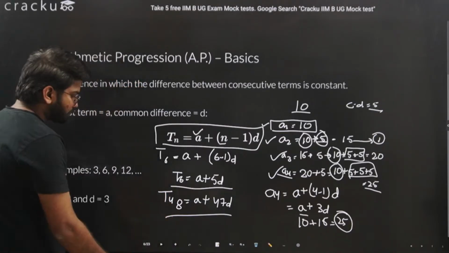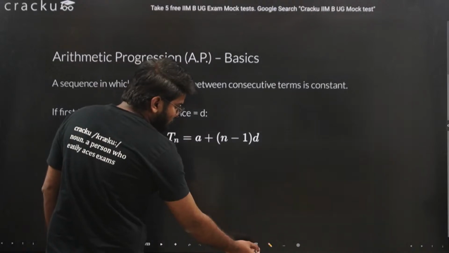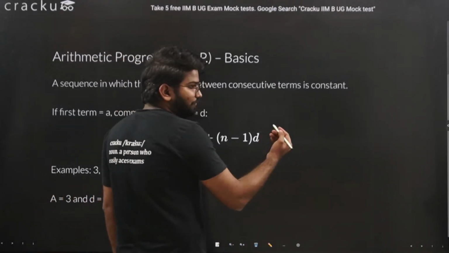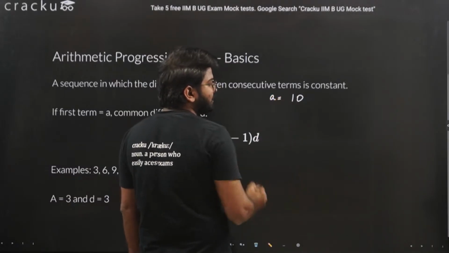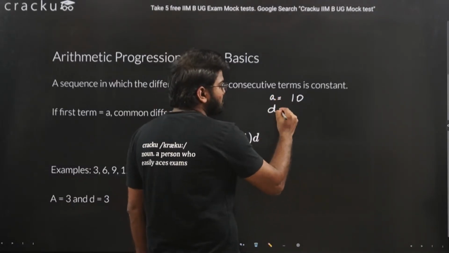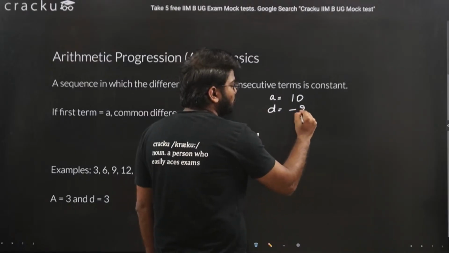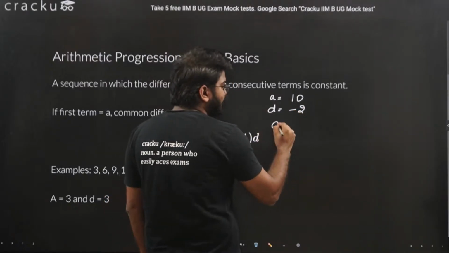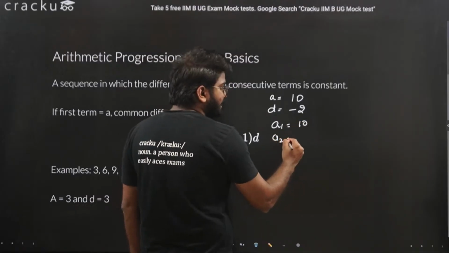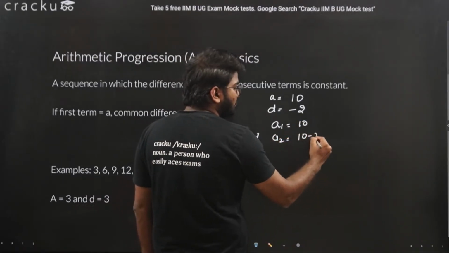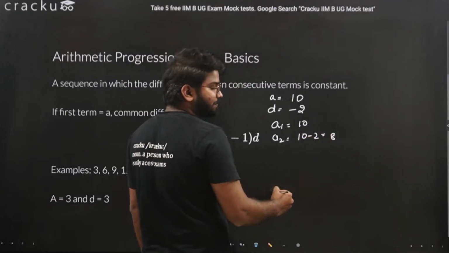For example, let's say the first term is 10, that is A is equal to 10, and D, that is common difference, is equal to minus 2. So the first term in that case will be 10. The second term will be 10 minus 2, which is 8.